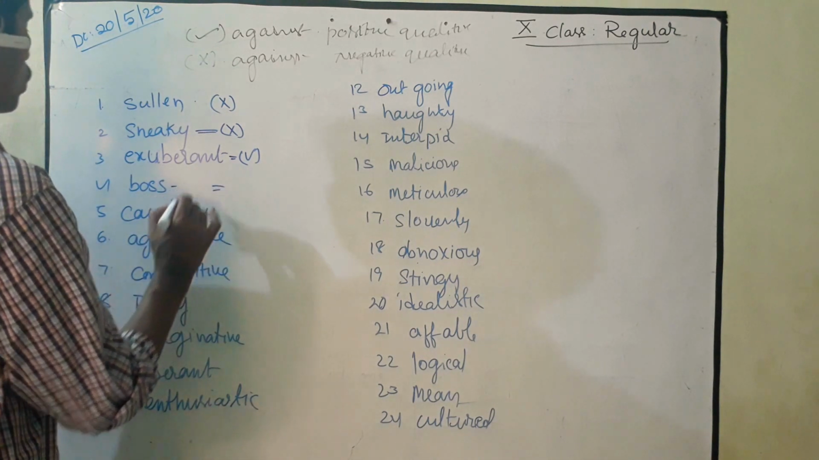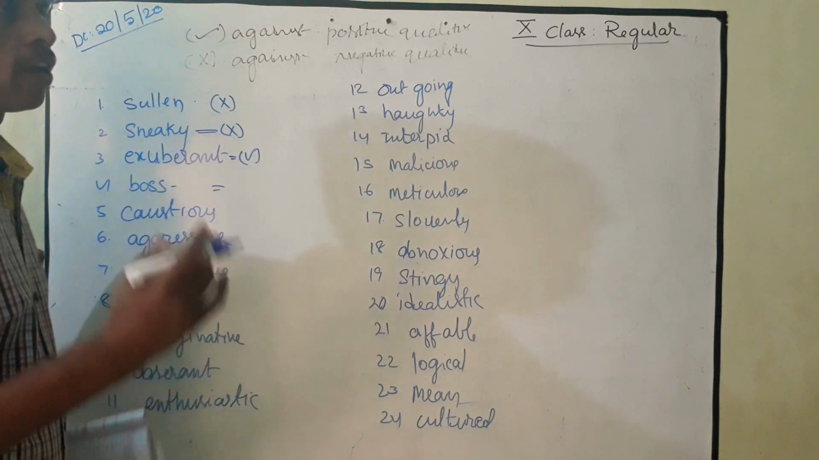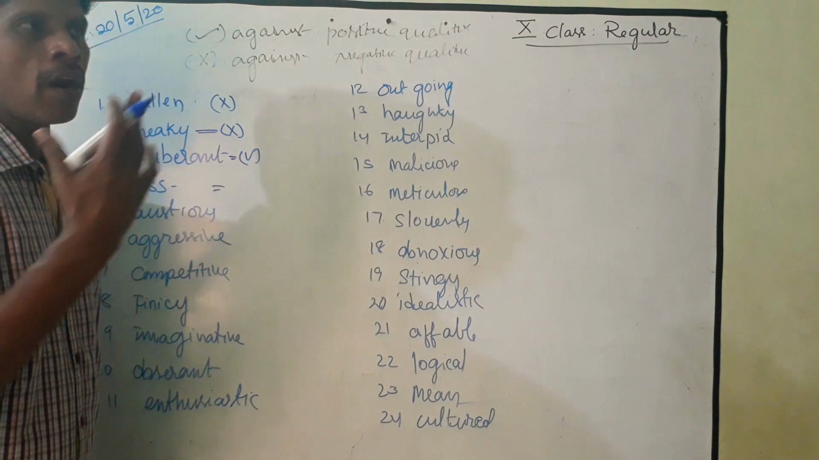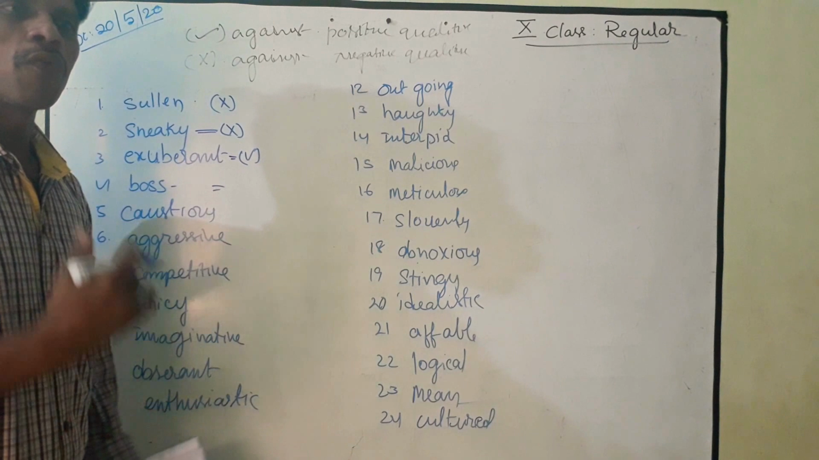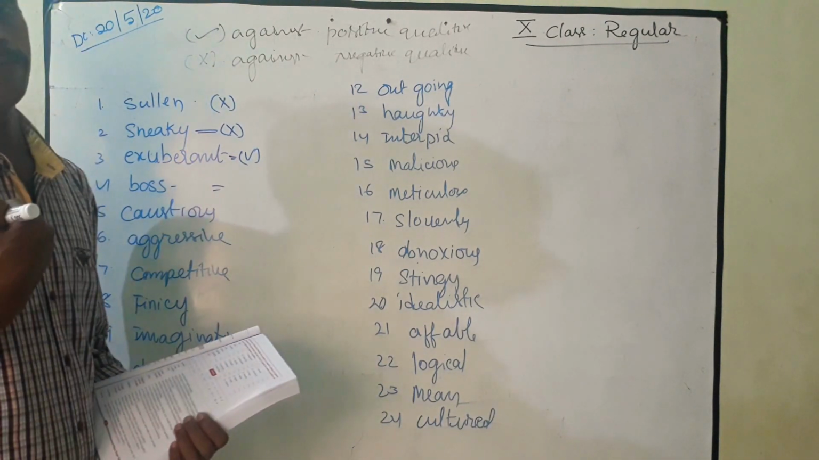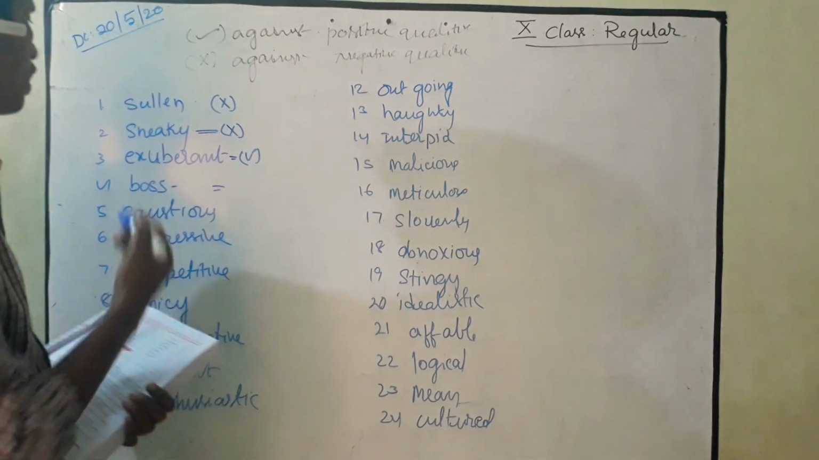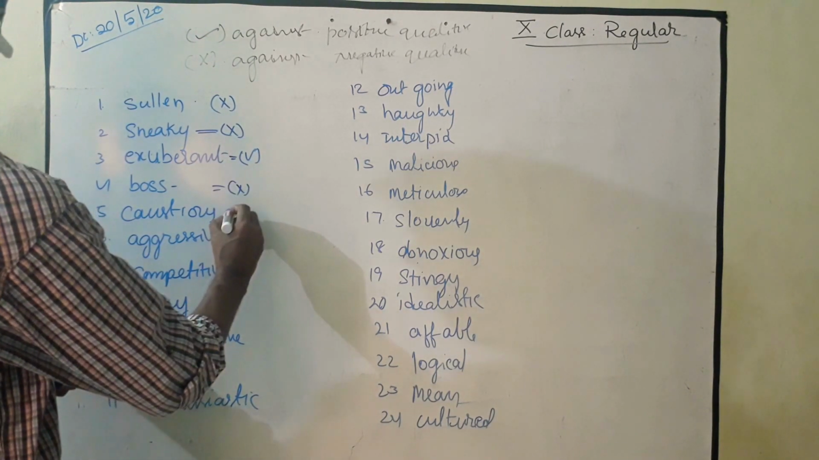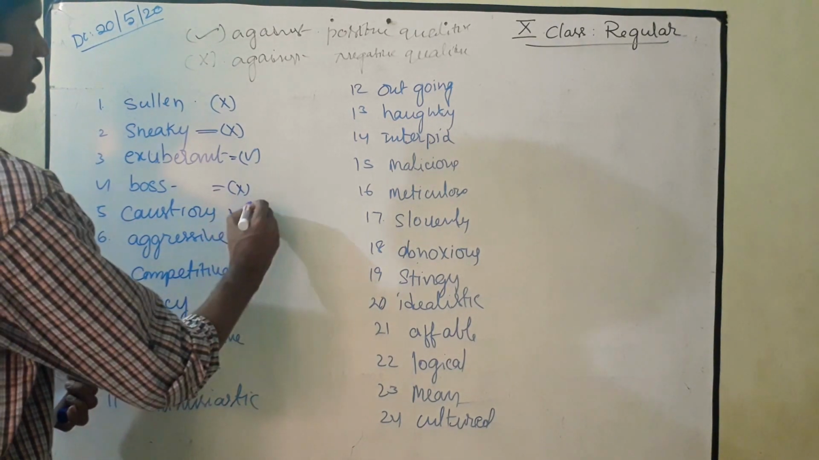Next, the word boss. It is also a negative quality. That means if I were a boss, I may order the people, command the people. So whenever I order the people, they may not like me because I show my bossism. That's why it is also a negative quality. And cautious. The word cautious means very careful about things. So it is a positive quality.